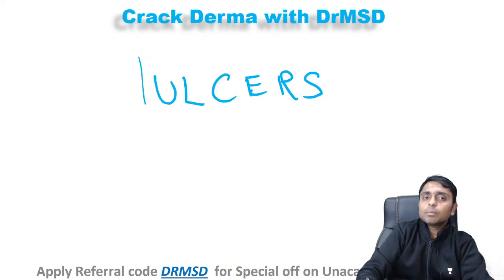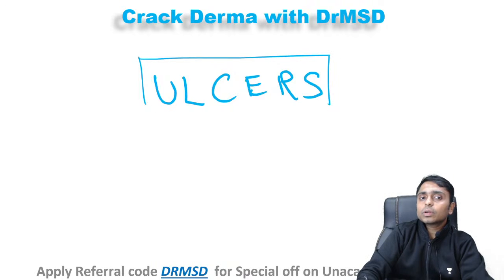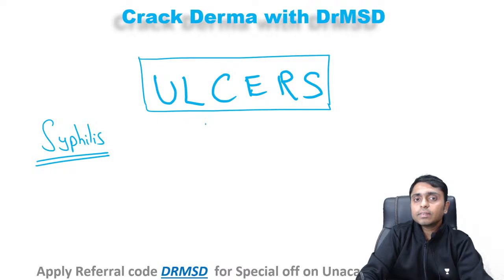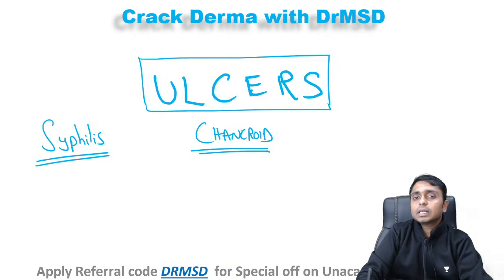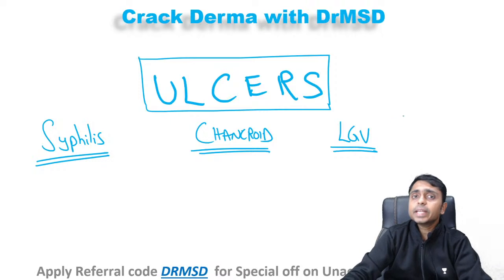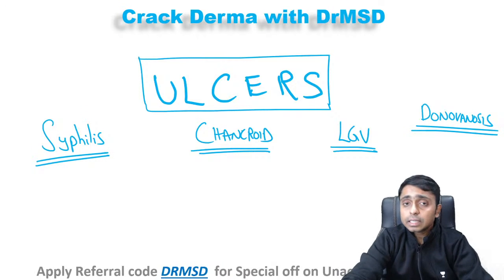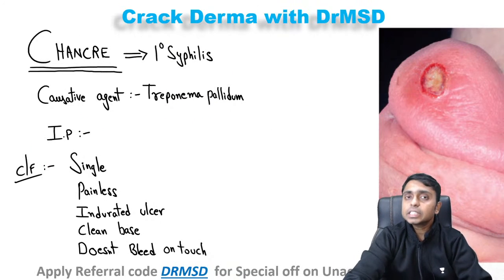Now we will move on to the ulcers. In the ulcers, we should know these very important disease conditions. They are syphilis, chancroid, and the next one is LGV, that is lymphogranuloma venereum, and the other one is donovanosis. So we are going to discuss these ulcerative conditions now.